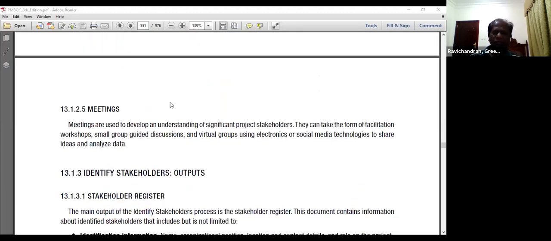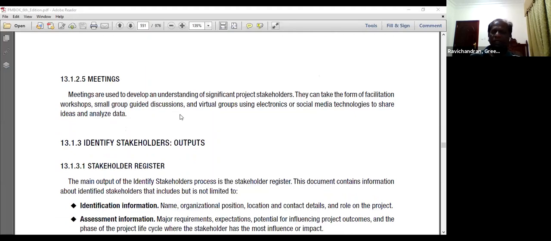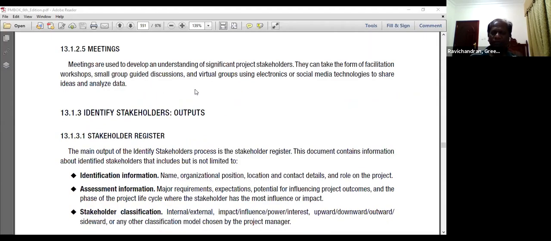Meetings is the most commonly used technique, where we can use the meeting to develop the understanding of the significant project stakeholders. They can take a form of facilitation workshops or small guided discussions or virtual group electronic technologies to share the ideas and analyze the data about the stakeholders.